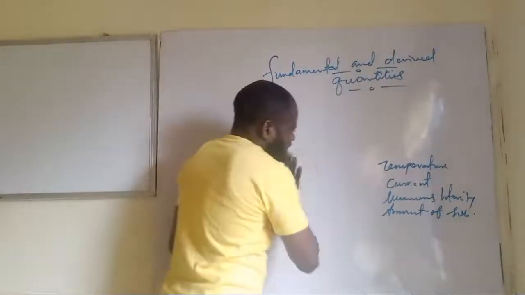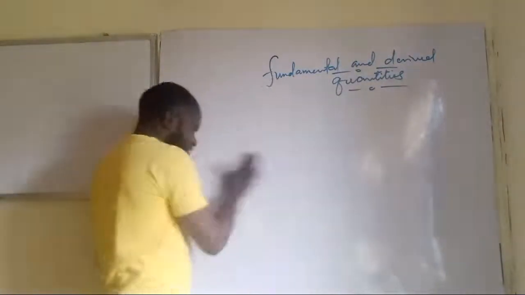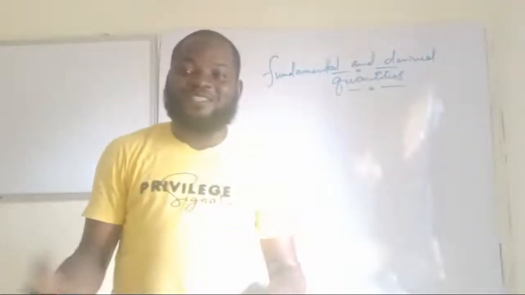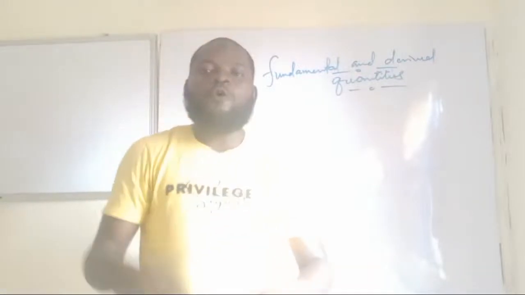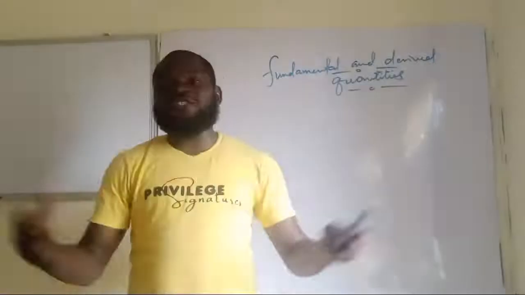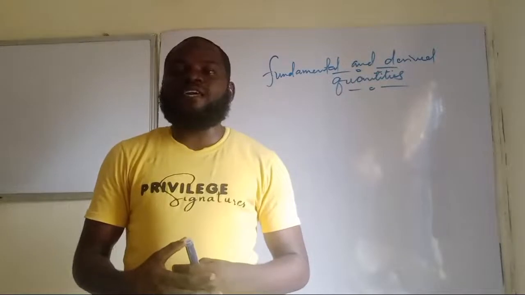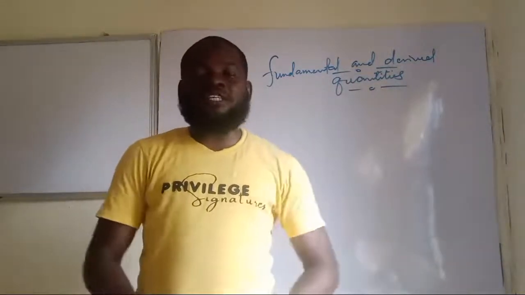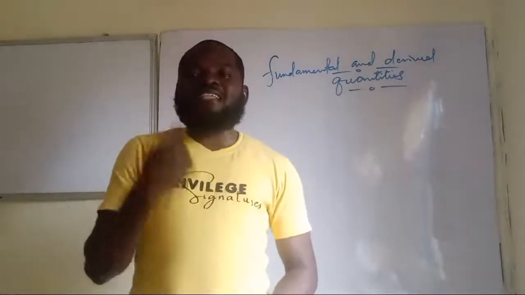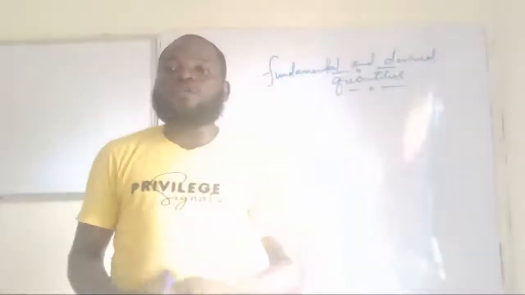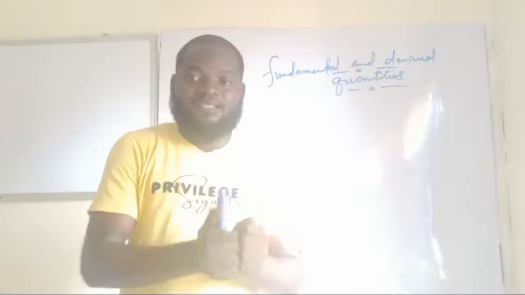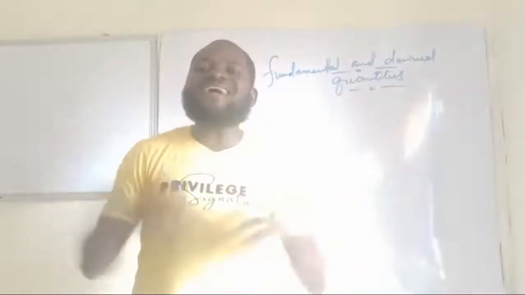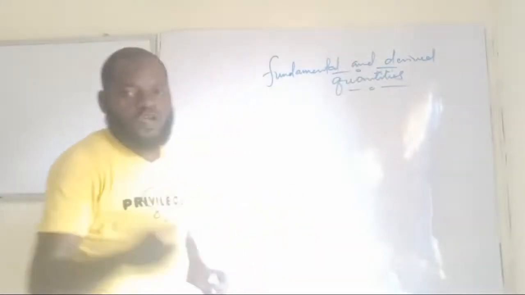You will agree with me that when something is fake, sorry guys, I didn't mean those quantities are fake, but I just want us to relate with what is happening around us. When something is fake, it tends to be cheaper and it tends to be in large quantity, so that you are going to have them in plenty. The same thing goes for derived quantity. Unlike the fundamental quantities that we just have 7, are you getting this now? Derived quantities are more. We can't count them all, but we should just know them.